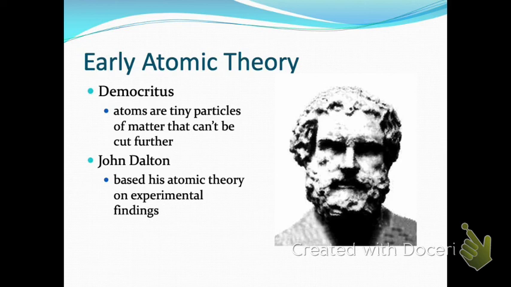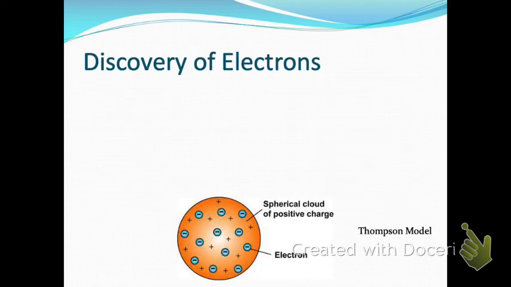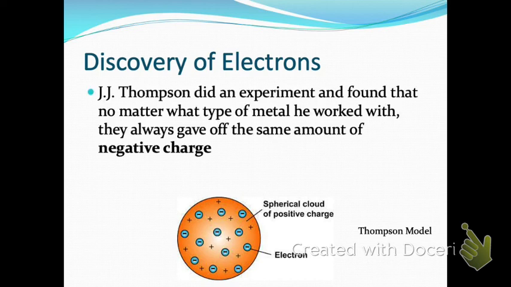And his findings through this experiment were that no matter what type of metal he worked with, there was always a negative charge being given off. And he always found that there was the same amount of negative charge being given off, regardless of the different types of metals he worked with. And so this led him to an understanding of this negatively charged particle. He called this particle an electron.